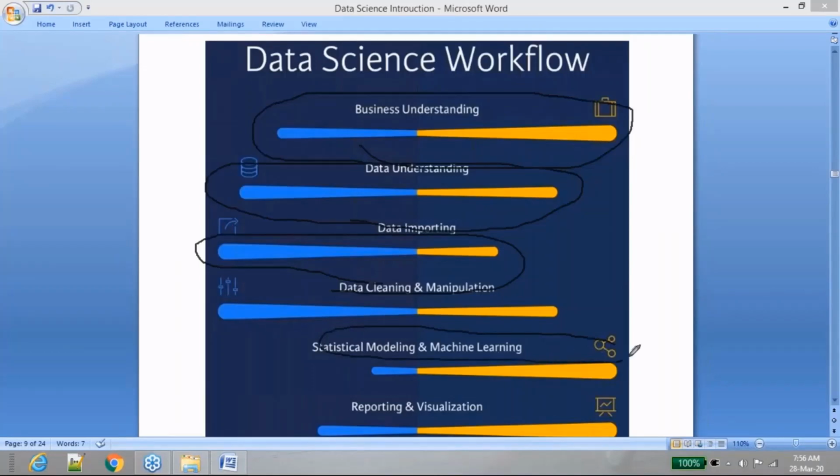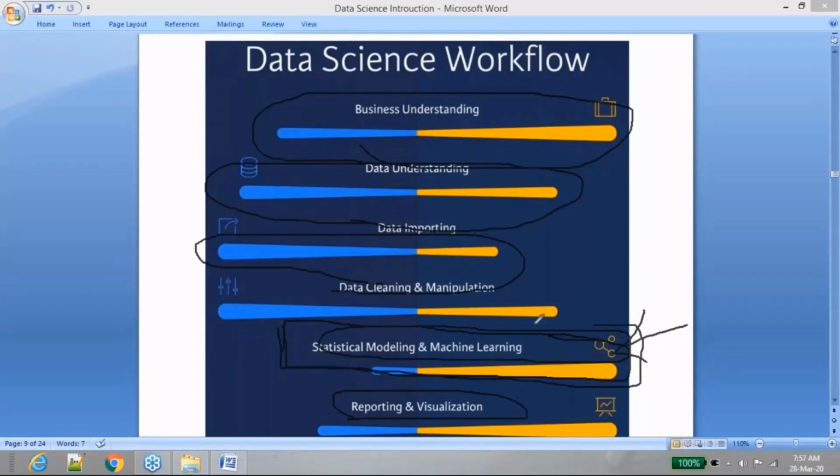Statistical modeling and machine learning is something that we will be doing. We are the only people who are going to have this capability. Yes, visualization can also be done by visualization experts. You are not required to do that. And this is where you will be called a data scientist. Being able to implement this part alone will make you a data scientist. Other roles can be done by other people also, but this is very critical and very important.